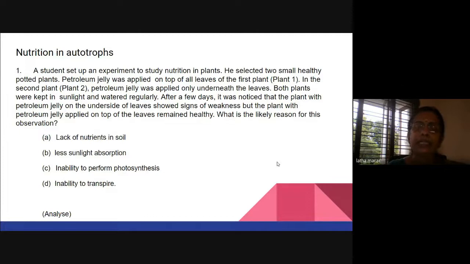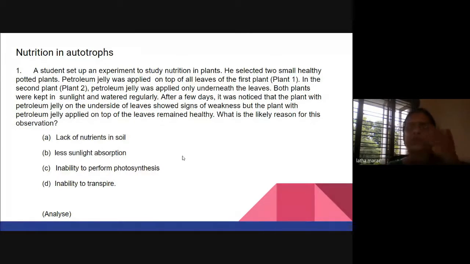What is the likely reason for this observation? Now, usually it is said, when I asked other teachers, that this is an analysis, a reasoning type question. He analyzes the situation and comes to a conclusion. That is the analysis level question.